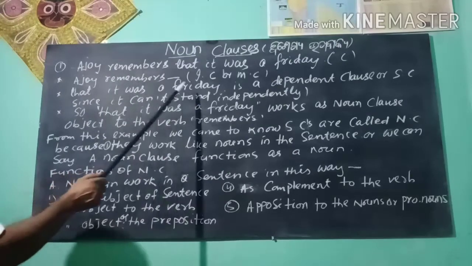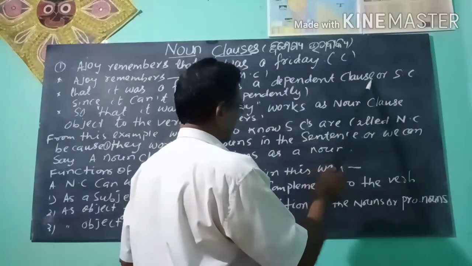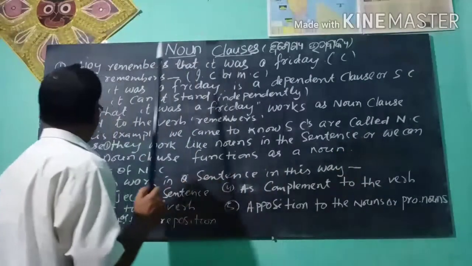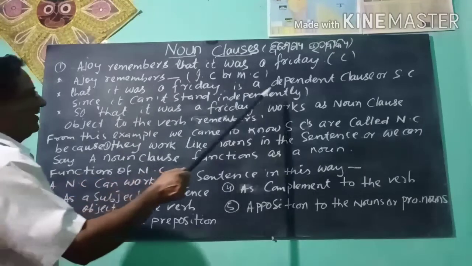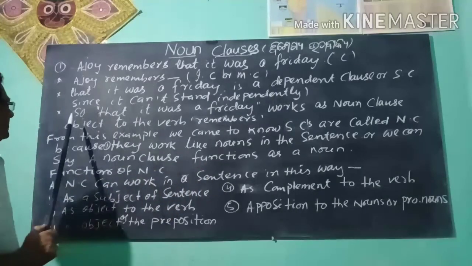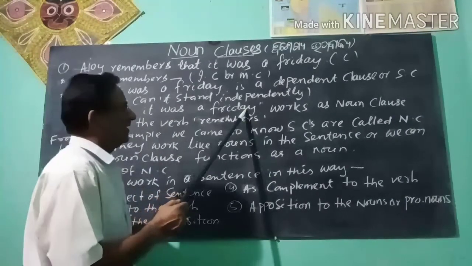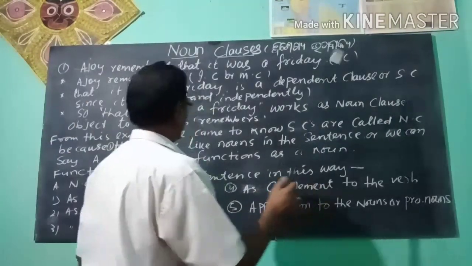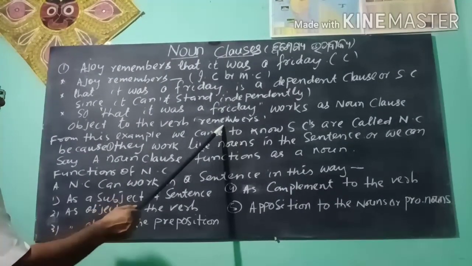That it was a Friday is a dependent clause or subordinate clause because it cannot stand independently. So, that it was a Friday works as a noun clause, object to the verb remembers.